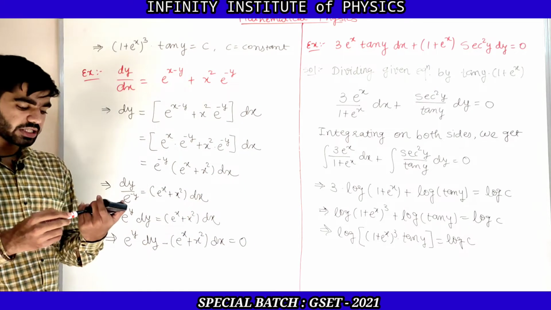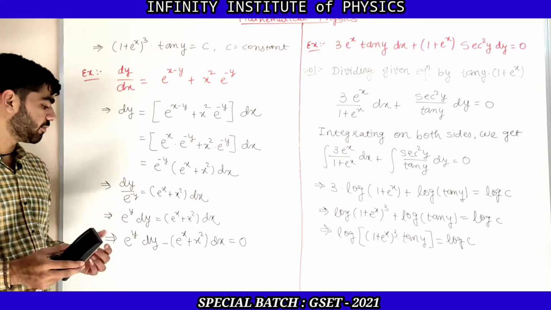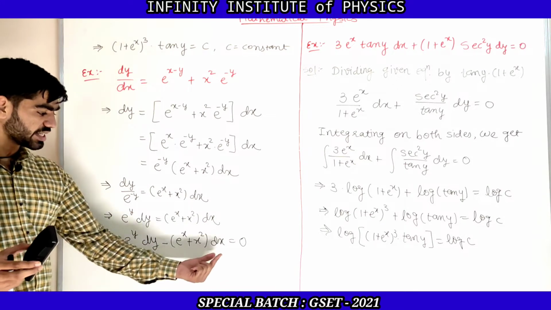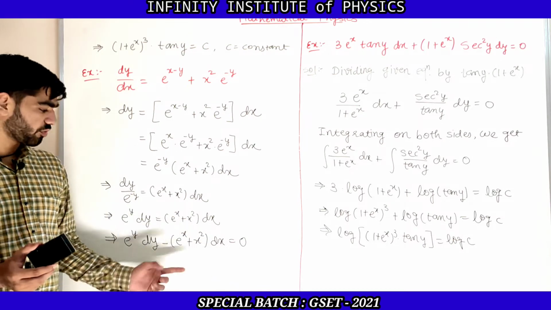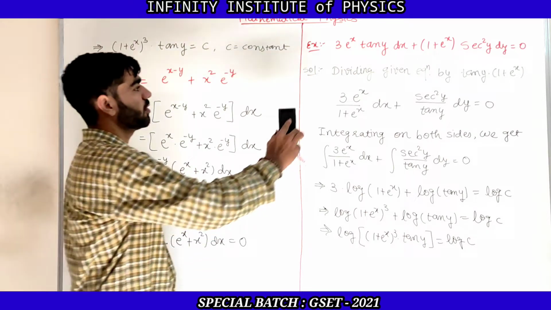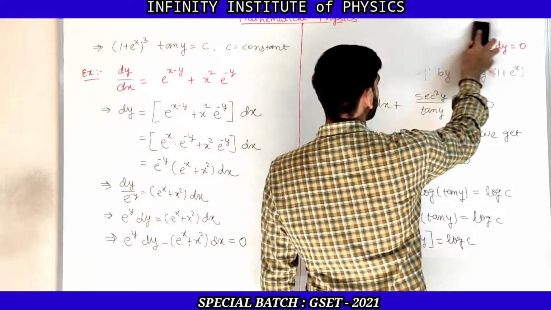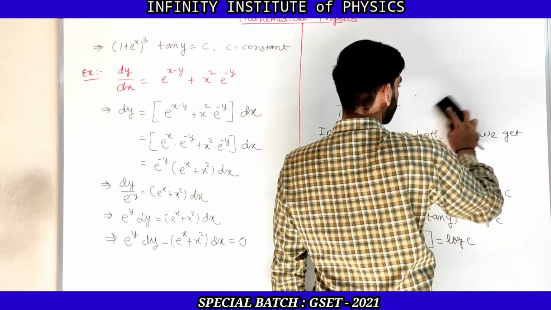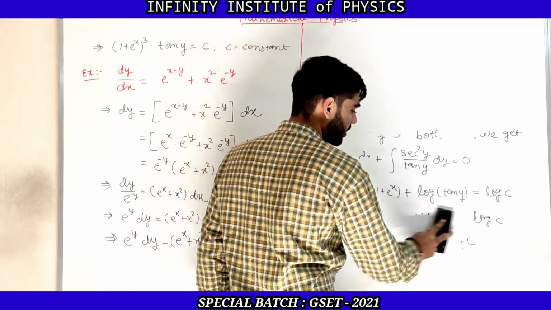And now you can see that this equation is converted into that variable separable form, M dx plus N dy is equal to 0, where M is the only function of x, N is the only function of y. So now we just need to do the integration on both sides, and then we can simplify it to get the solution of the given differential equation.